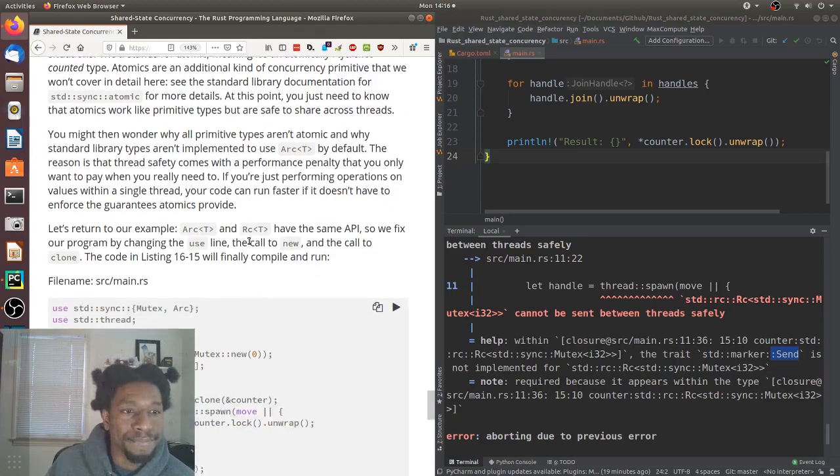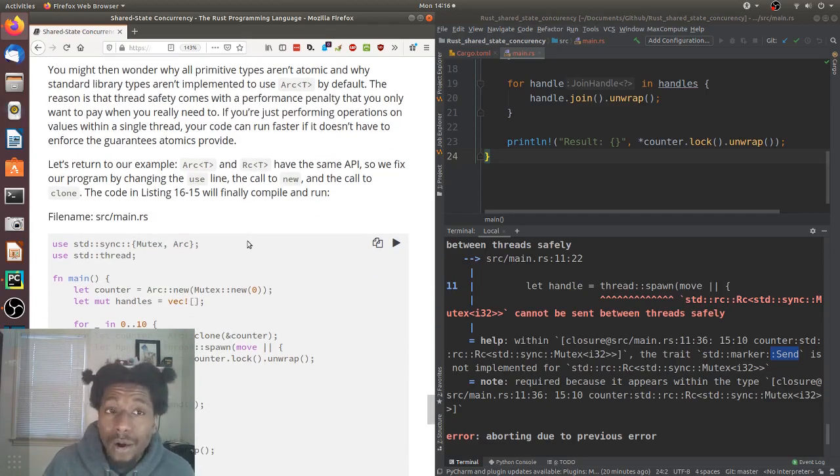Got it. You might then wonder why all primitive types aren't atomic and why standard library types aren't implemented to use Arc by default. I'm not wondering. It's probably overhead. Makes sense. The reason is that thread safety comes with a performance penalty that you only want to pay when you really need to.